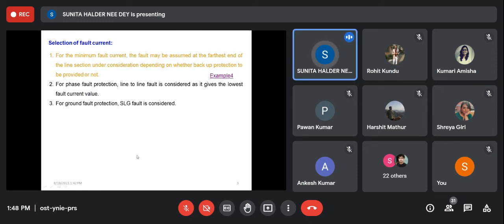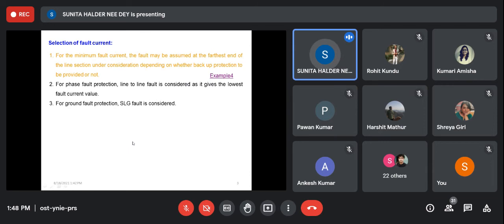It is not that one relay is used for all fault protection. For different fault protection, there are different relays. For phase fault protection, that means A to B phase, there will be a relay. For ground fault protection, there will be a relay. So there are different types of relay, and depending on the fault current for that particular fault type, there will be a relay setting.